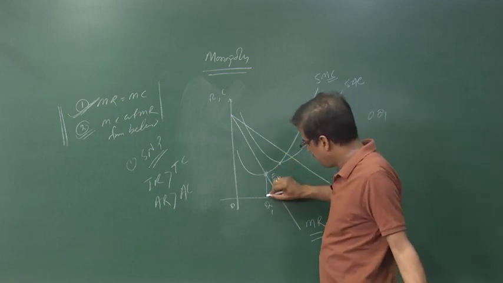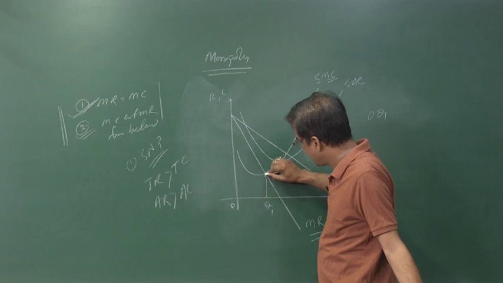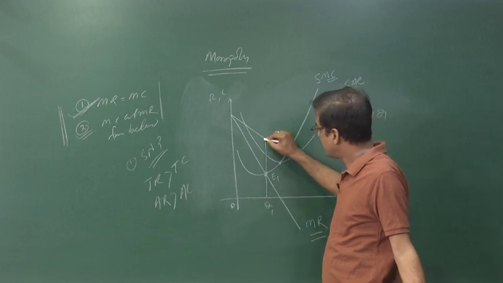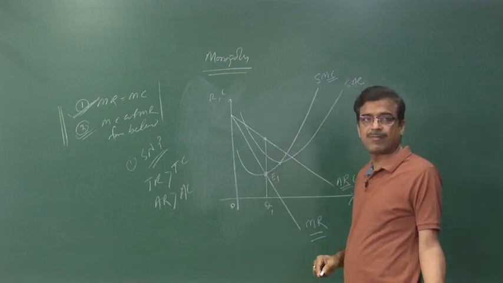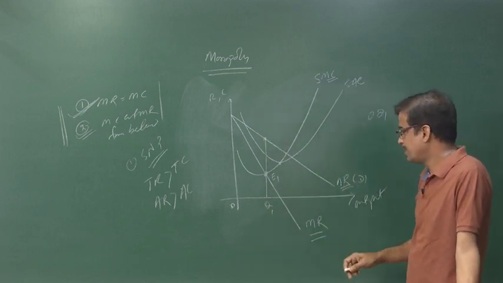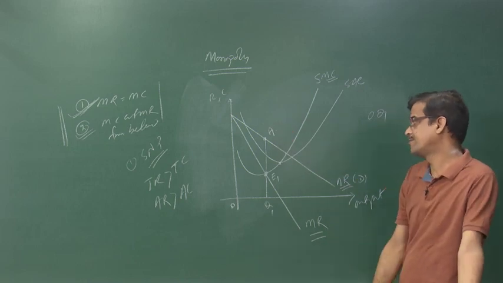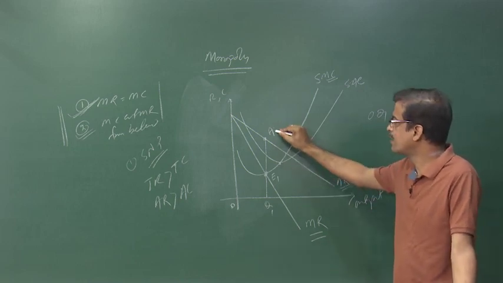We have to extend the equilibrium line until it meets the average revenue curve, and it meets the average revenue curve at the point, let us say A, or you can write A1.